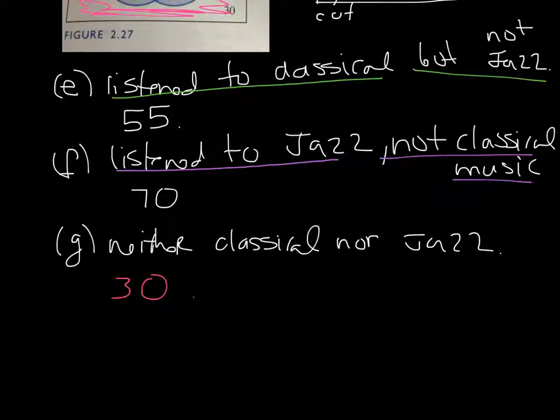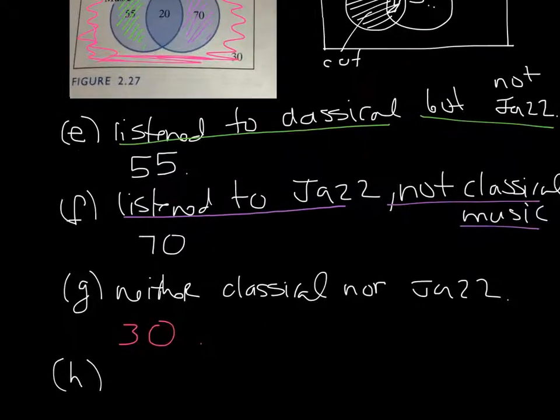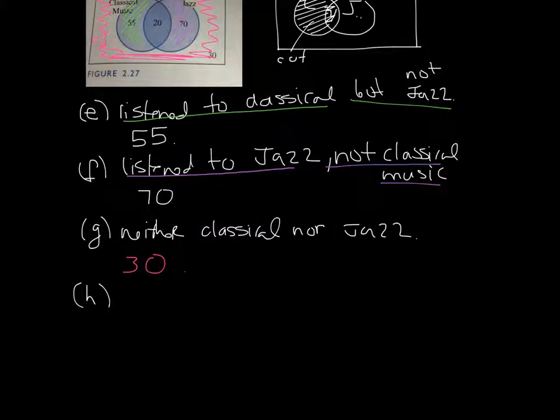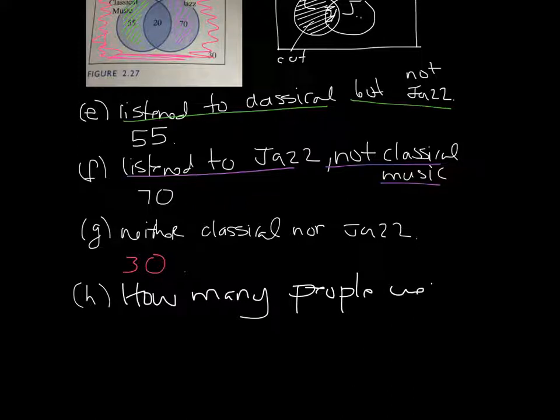And last one, let me just get my white marker here. H is how many people were surveyed? That's a great question. And that is basically representing the universal set. So I'm going to write that down. How many people were surveyed?